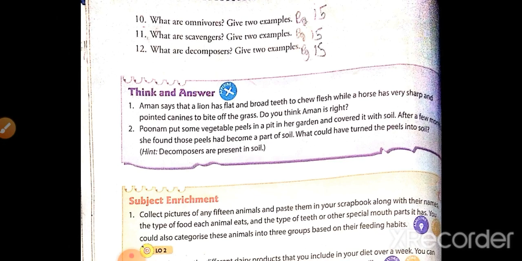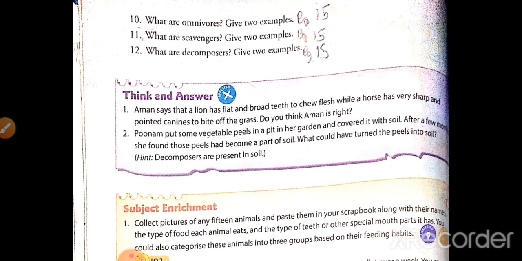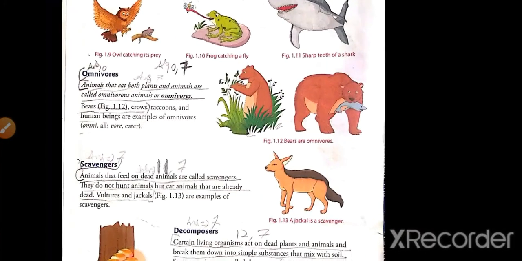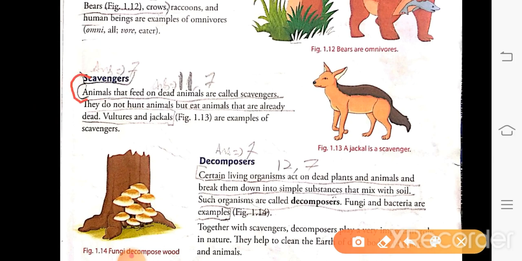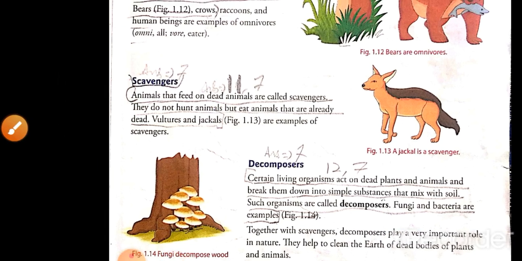Question: what are scavengers? Give 2 examples. So this answer is again on page number 15. It is given here. Animals that feed on dead animals are called scavengers. They do not hunt animals but eat animals that are already dead. Examples: vultures and jackals. This is answer number 11. Next.